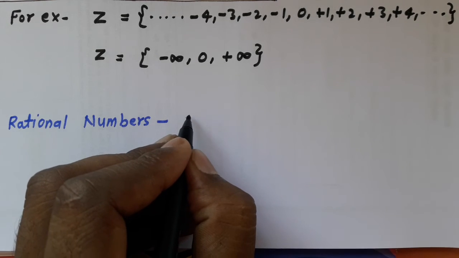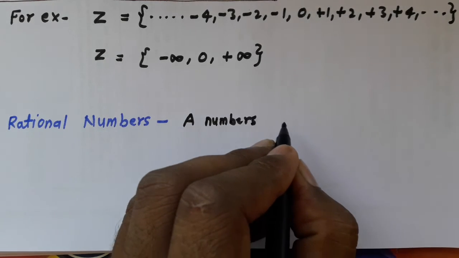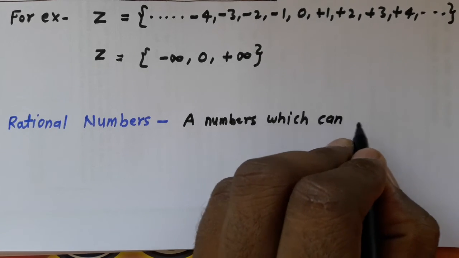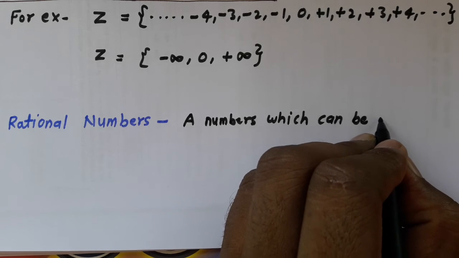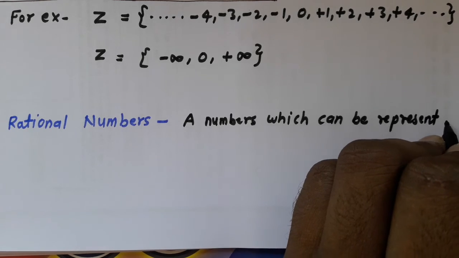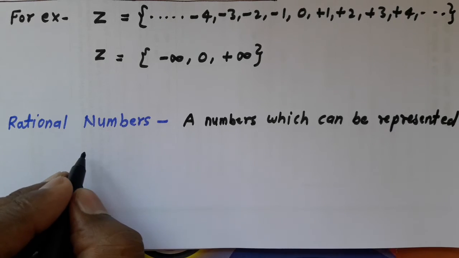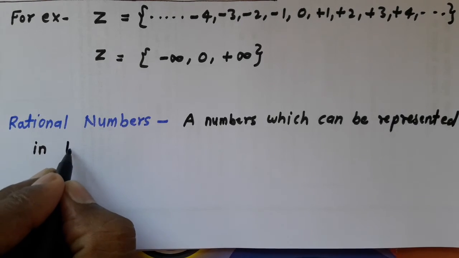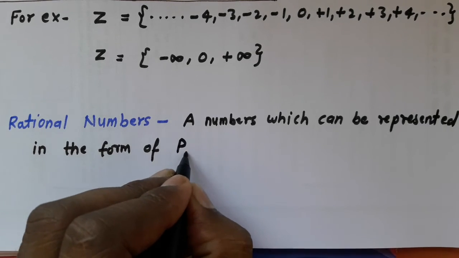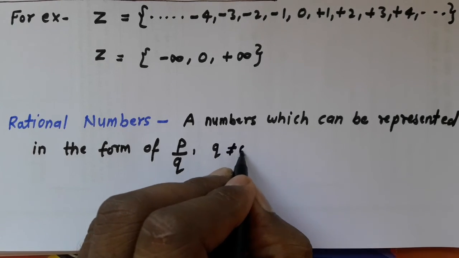Rational numbers are numbers which can be represented in the form of P by Q, P upon Q, Q is not equal to 0.